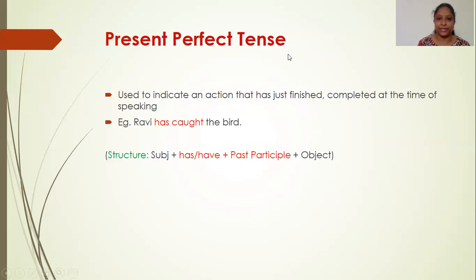Then we have present perfect tense. It is used to indicate an action that has just finished, completed at the time of speaking. For example, Ravi has caught the bird. So just now he finished the action of catching the bird. Ravi has caught the bird. So what is the structure of the verb here? We have has or have plus past participle. In all perfect tenses, we have the past participle. So has is used for singular subjects, have is used for plural subjects. They have caught the bird, Ravi has caught the bird. So the action has been completed just now.